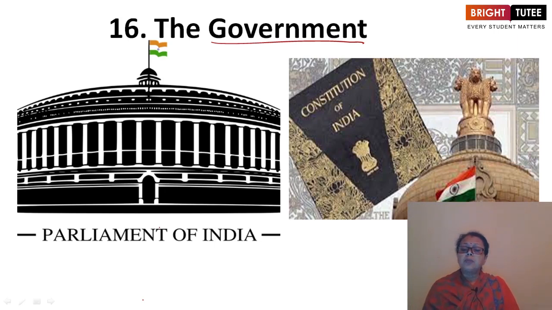Then one more important topic in this chapter is the suffragette movement. Suffrage is also adult franchise, the right to vote. This means the voting right. The suffrage movement was basically started by women.